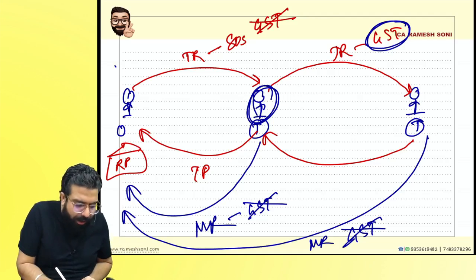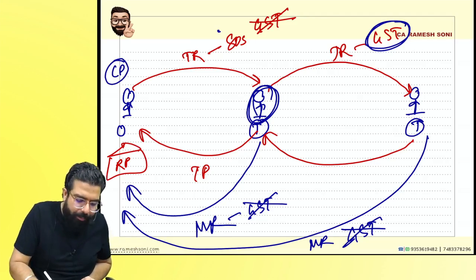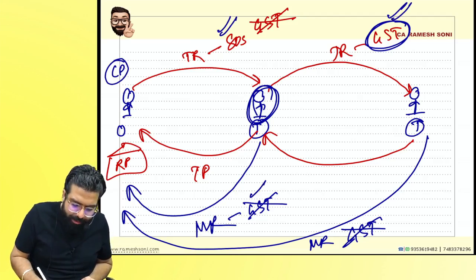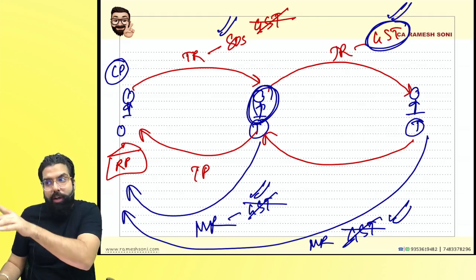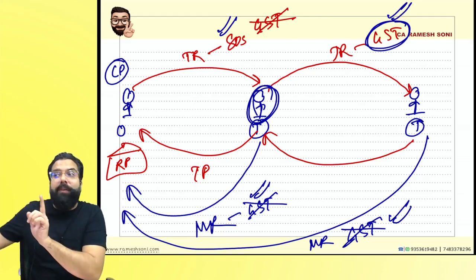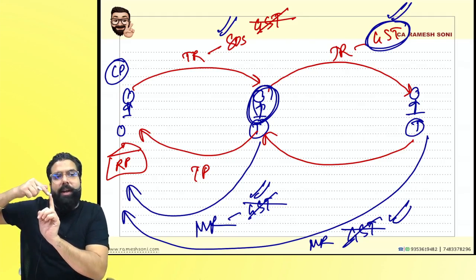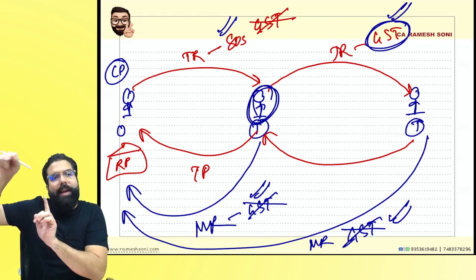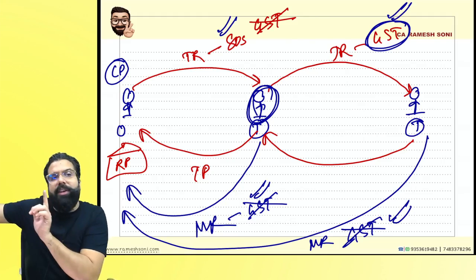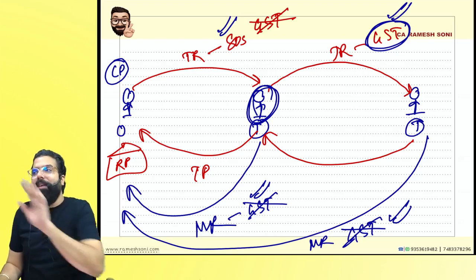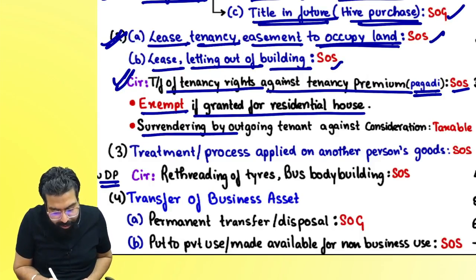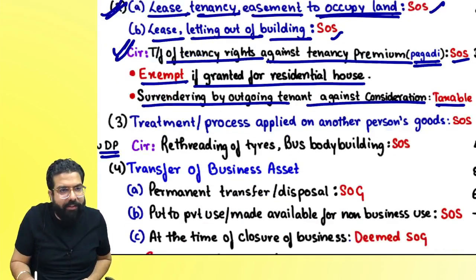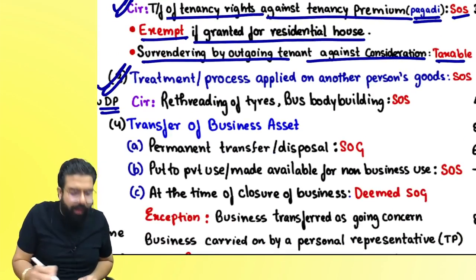Sir, what if it was a commercial property? Commercial property means everything will become taxable. All the things where GST will come. Is my point clear to all? Only for residential property you have to remember, the first time when the person is transferring the tenancy right, that has been exempted, plus the monthly rent, because it is residential property, has been exempted. Everyone, over here, if you see, exempt if granted for residential house, surrendering by the outgoing tenant against consideration is always taxable.